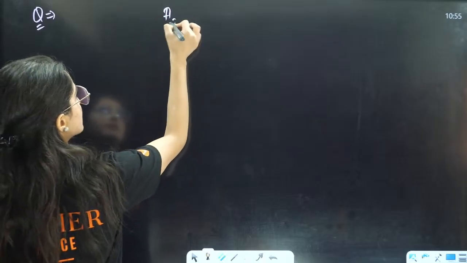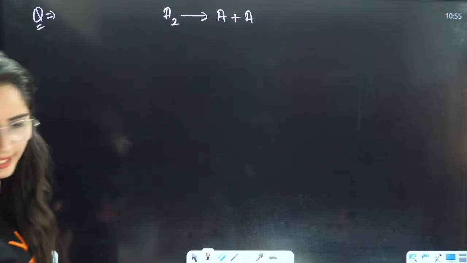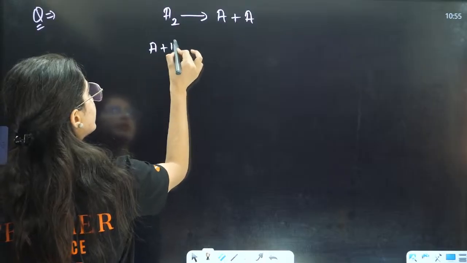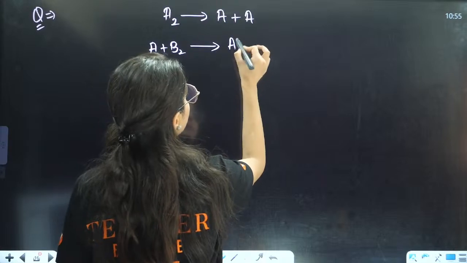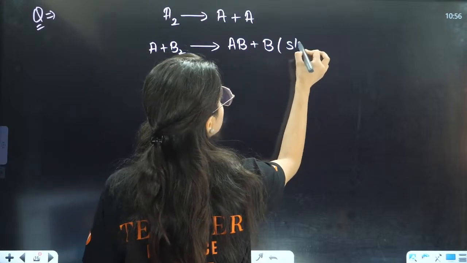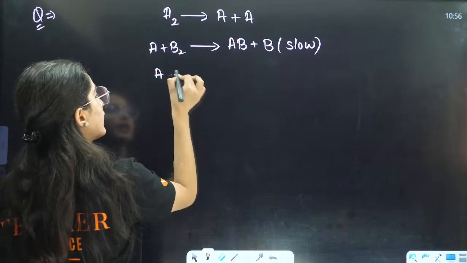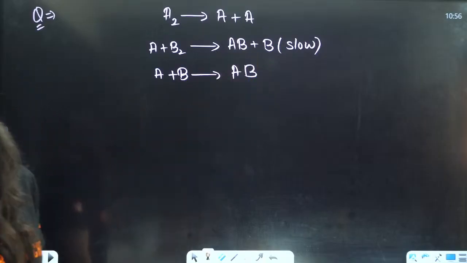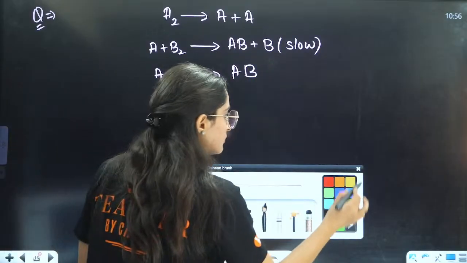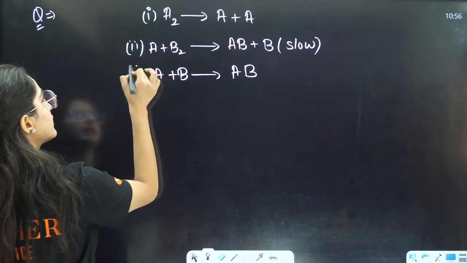The question is, first step is A2 gives rise to A plus A. Second is A plus B2 gives rise to AB plus B, that is the slow step. Third is A plus B gives rise to AB. So these are the three steps. Now firstly tell me which is the rate determining step here.